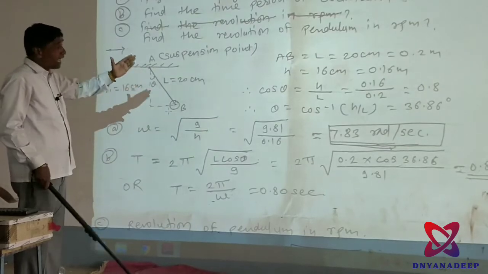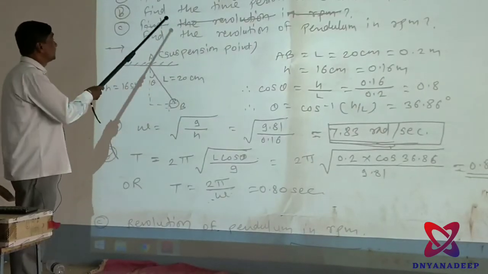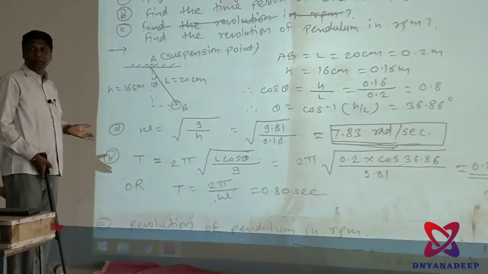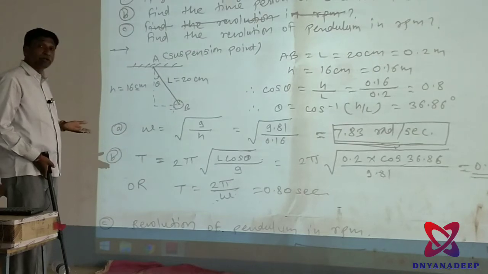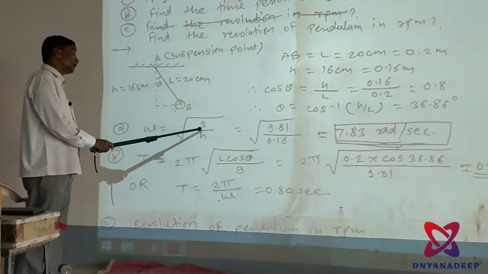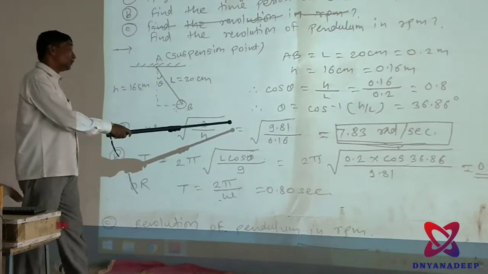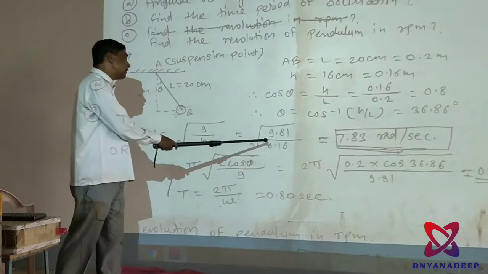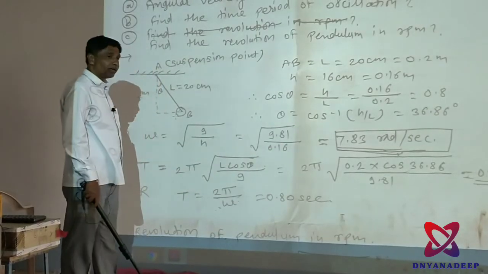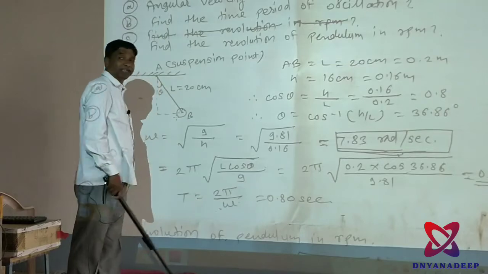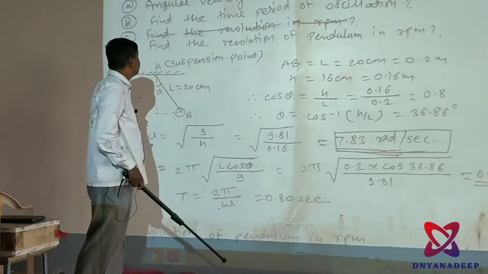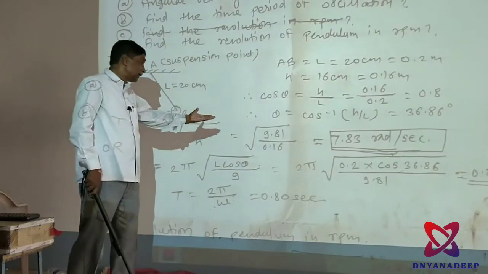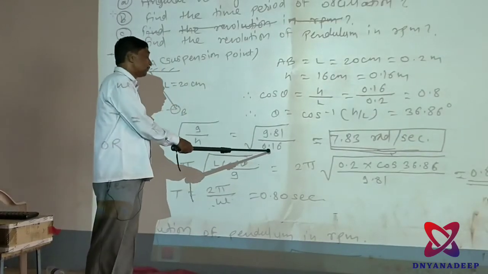From this data you have to find first the angular velocity of the conical pendulum. Omega is equal to square root of g upon H. What is the value of g? It is not given here, we take 9.8, but I am taking here 9.81 upon 0.16.